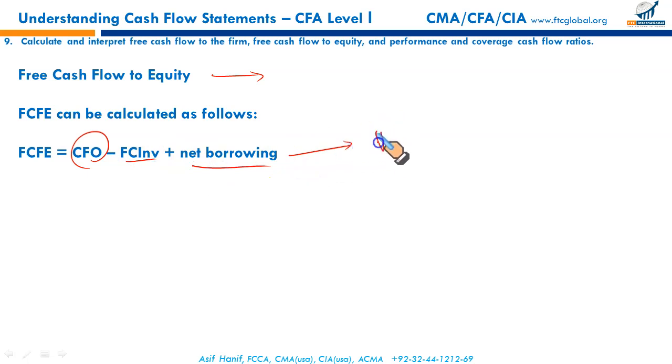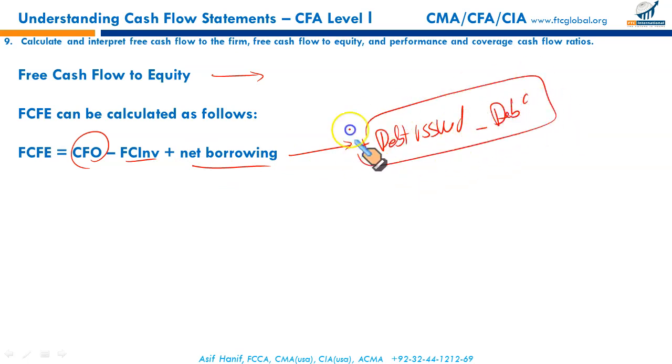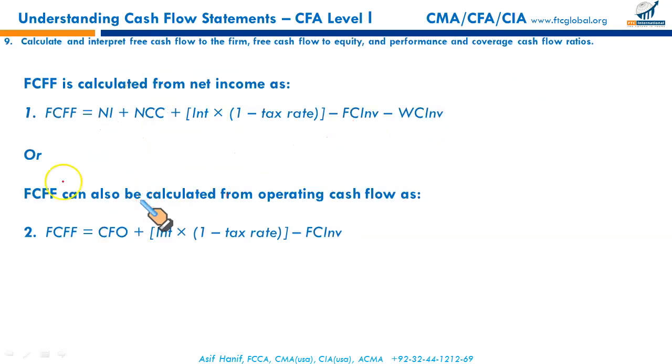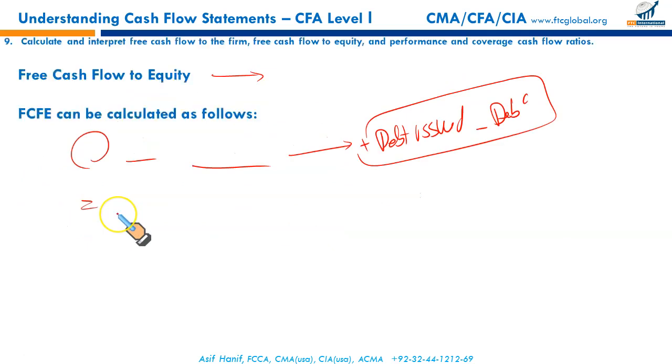Net borrowing means any debt issued is an inflow. Any debt repaid or redeemed is an outflow. So net debt borrowings. This net result will give you the cash that is available for distribution to the common shareholders. The first was for the whole firm, that's why it's called free cash flow to the firm. And this is the free cash flow to equity, the cash flow that would be available for distribution to the common stockholders.